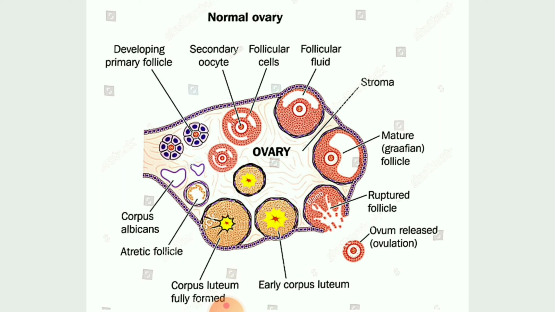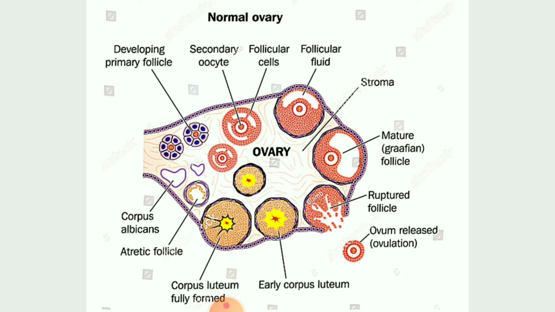Sometimes what happens, children, if this ova is not fertilized or fused with the sperm, it will be excreted out in the form of your menstruation cycle. And what is left after the rupture of the follicle will be known as your corpus luteum. So this early corpus luteum will later form the full corpus luteum, and again the same process will be carried out again and again. So this is a typical structure of ovary formation.